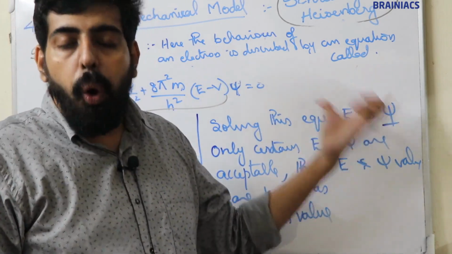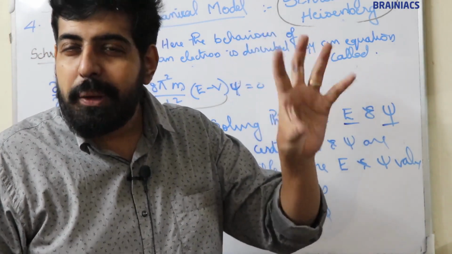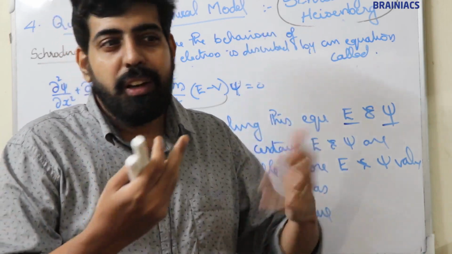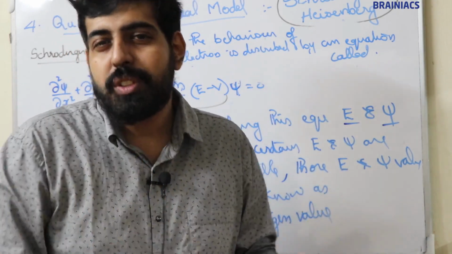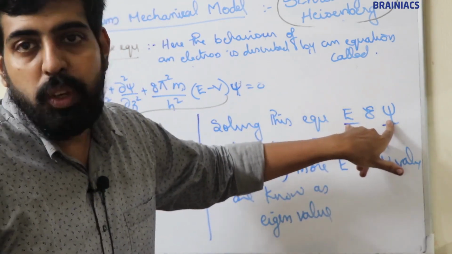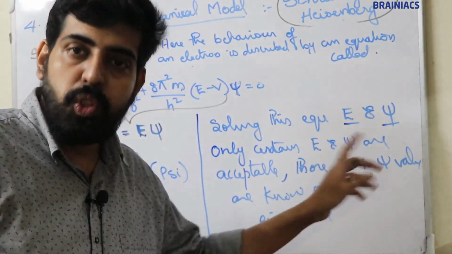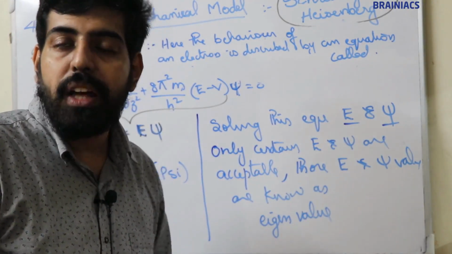We are not taking all E and psi values, only certain values. They have to obey certain conditions. I don't want to reveal those conditions, it is not important for us. So only certain values are taken, and those certain E and psi values are known as eigen values.